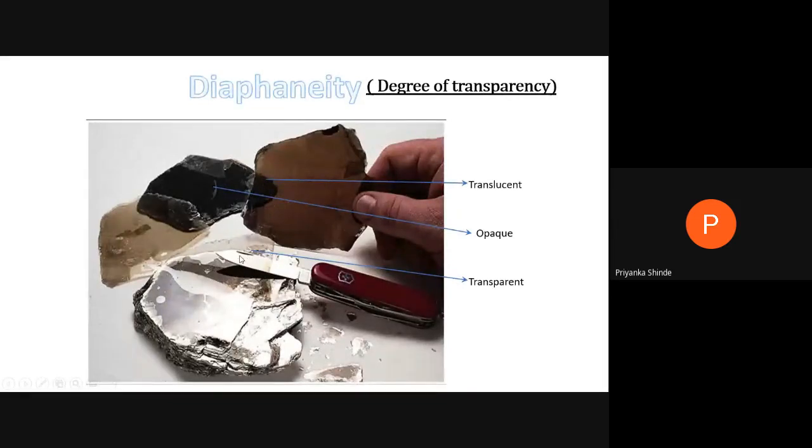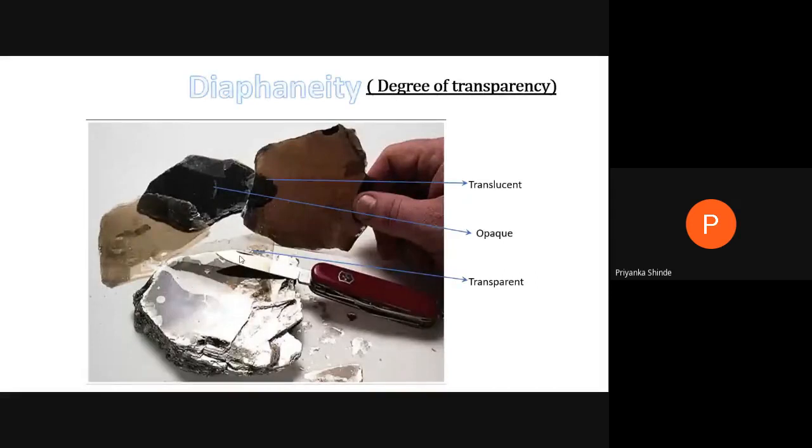Transparent means the object behind the mineral can be seen very easily and distinctly, because the light is also passing through the mineral. Such minerals wherein the light can pass through easily and you can see the object behind the mineral very clearly are called transparent minerals.